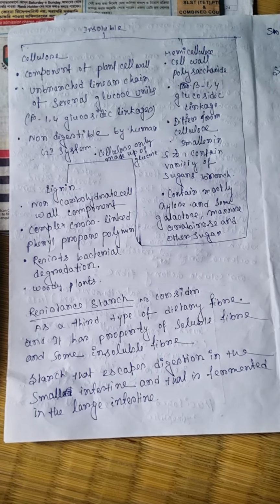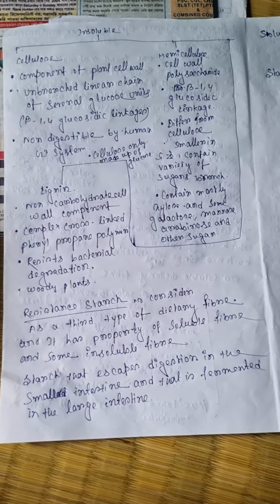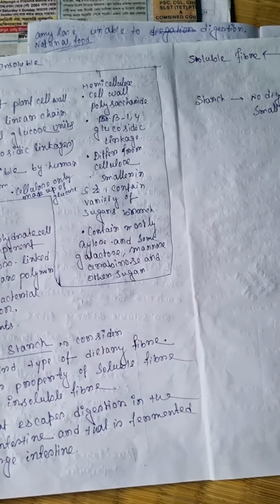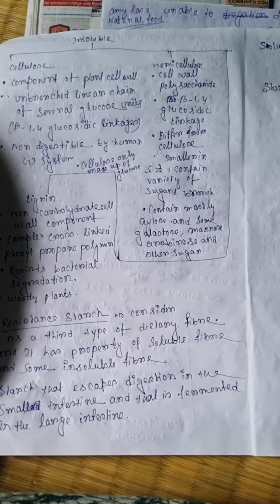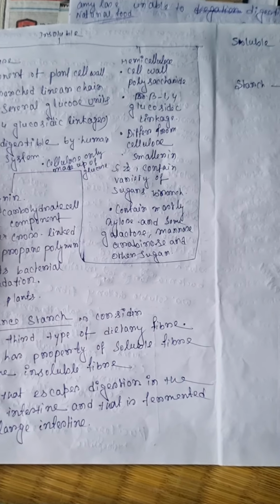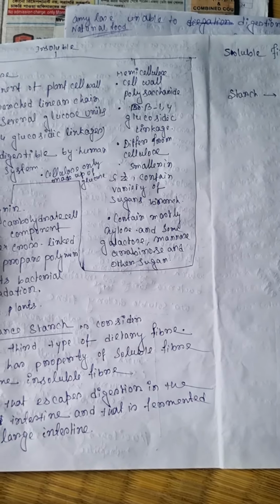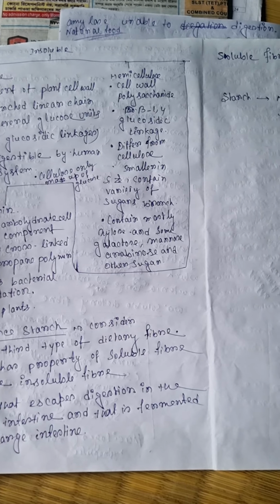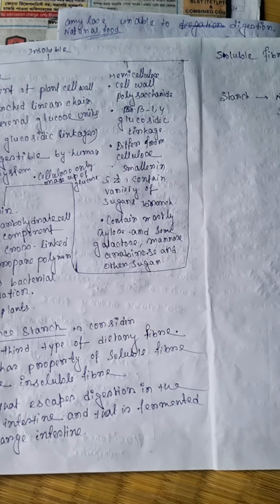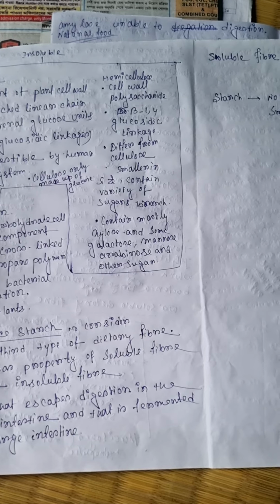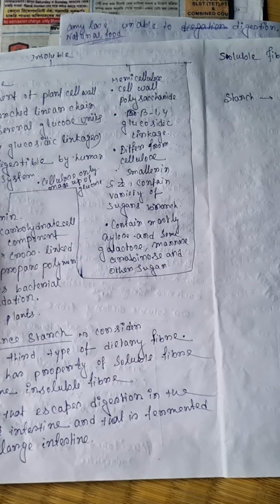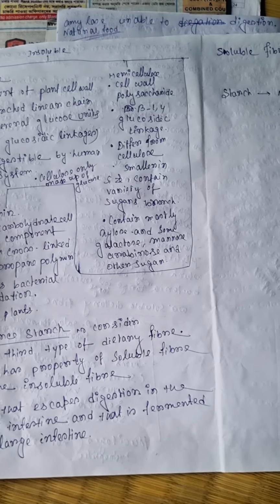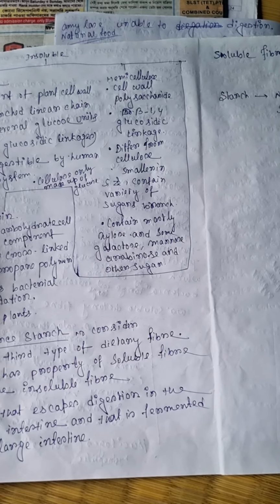Cellulose is made up of only glucose, while hemicellulose is a cell wall polysaccharide. Hemicellulose is not only glucose; other components are involved, with beta 1,4 glycosidic linkage, differing from cellulose.